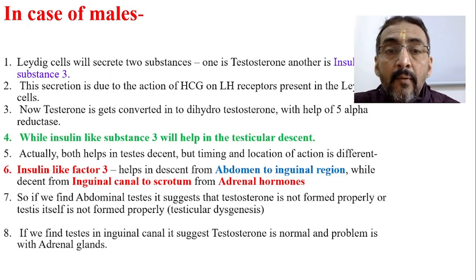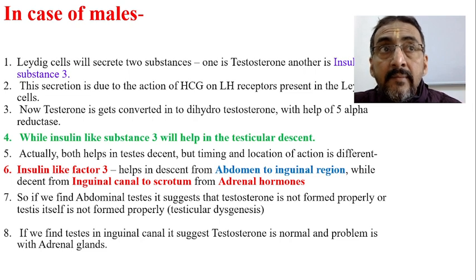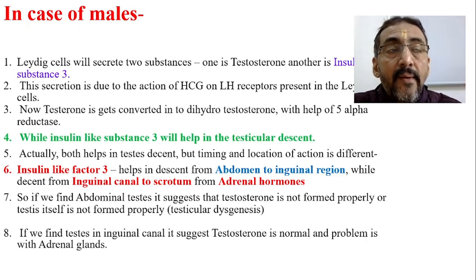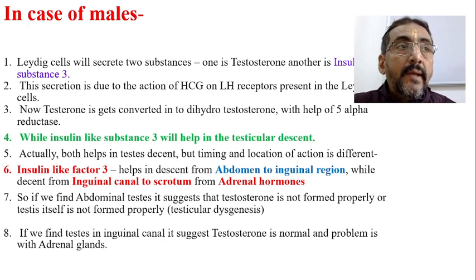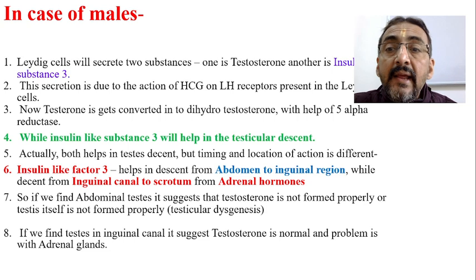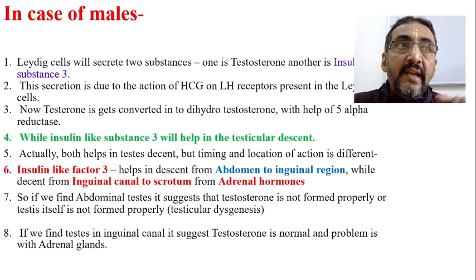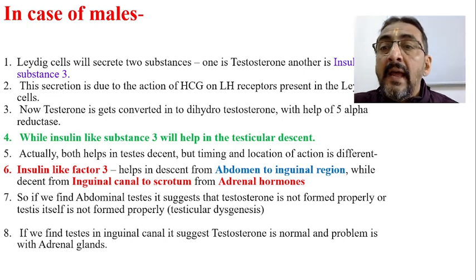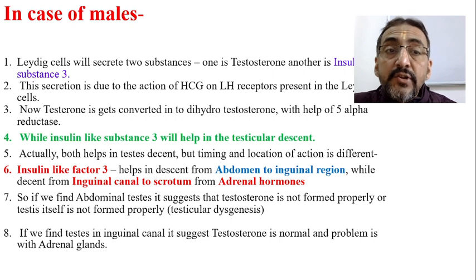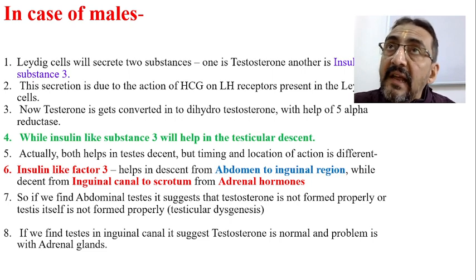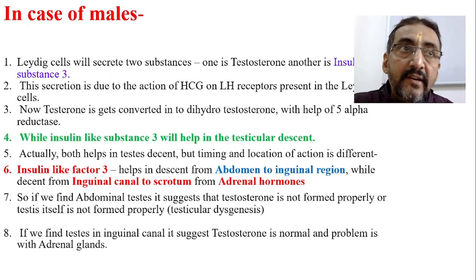So the hormone which is responsible for the descent of the testes from the abdomen to the inguinal ring is insulin-like substance 3. What I mean to say is, testosterone as well as insulin-like factor 3, both are helpful in testicular descent.